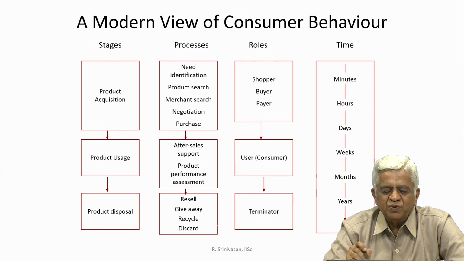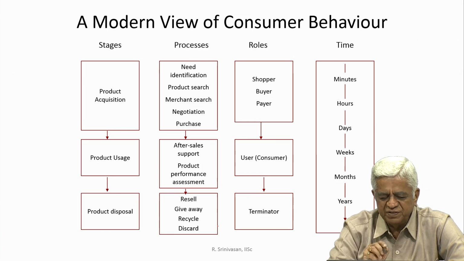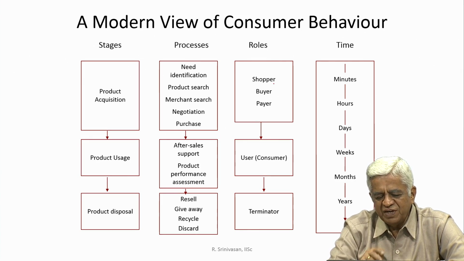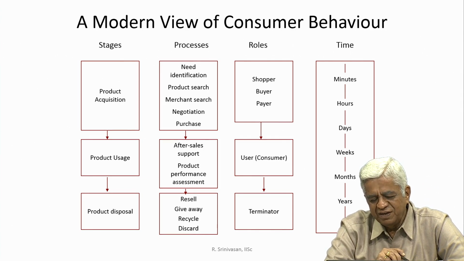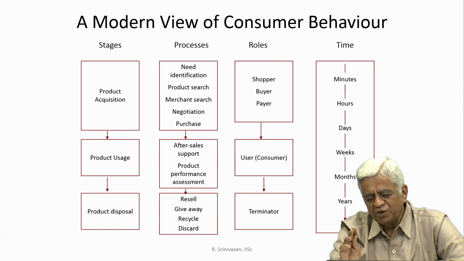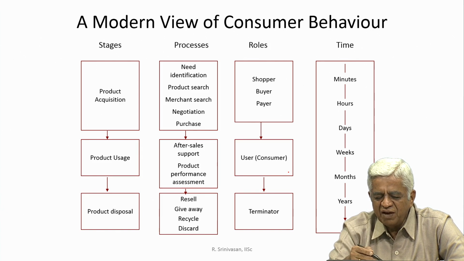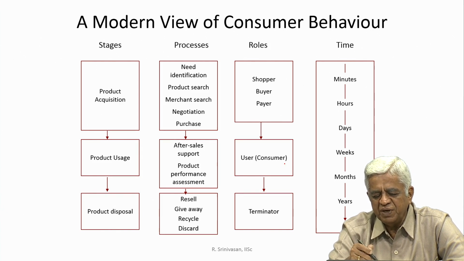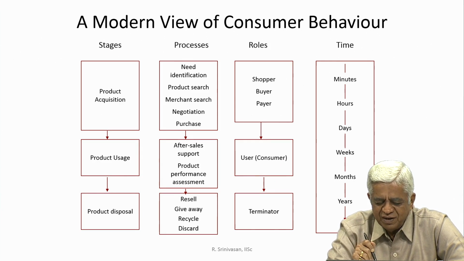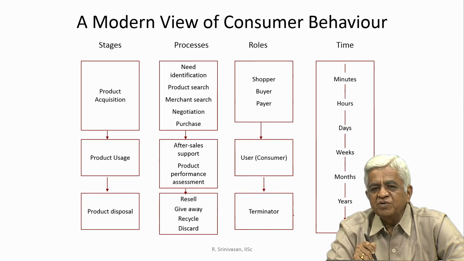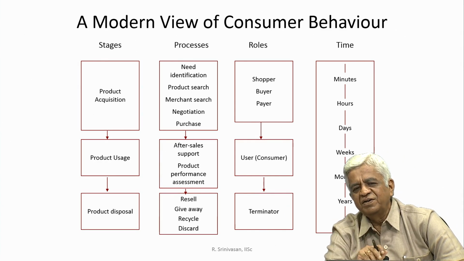Now, the type of roles that you can visualize in the light of these stages and processes. He can be a shopper, he can be a buyer, and he can be a payer for your product. And when he is donning these roles, he becomes a typical user for your product. And he also can come to the role of the terminator, where he discards your product.